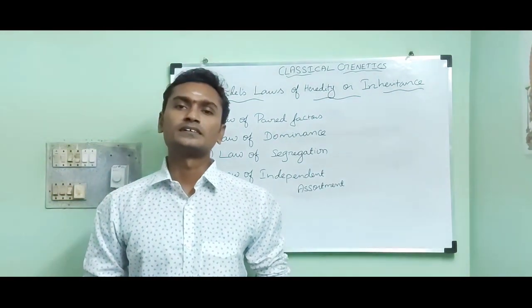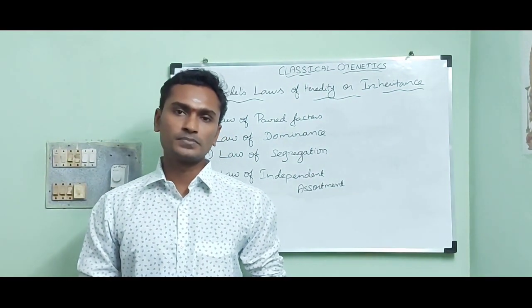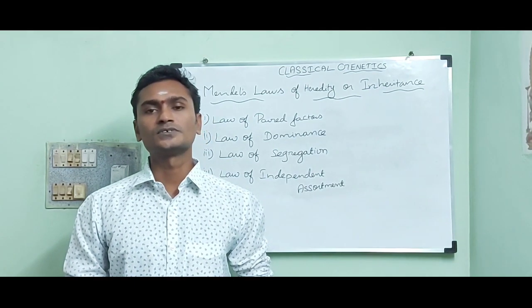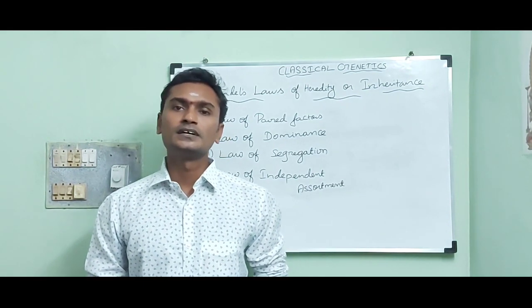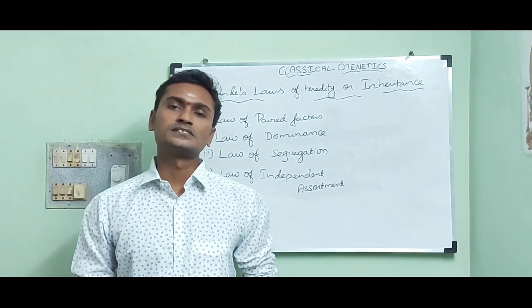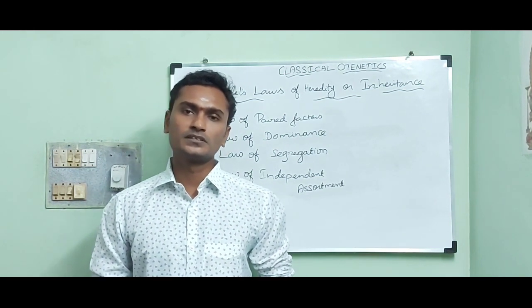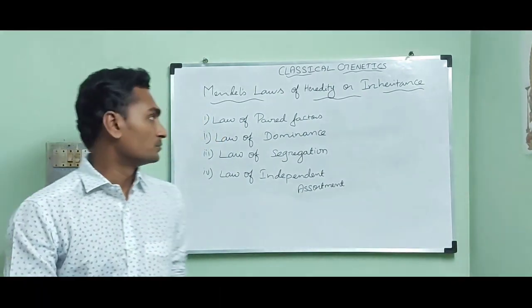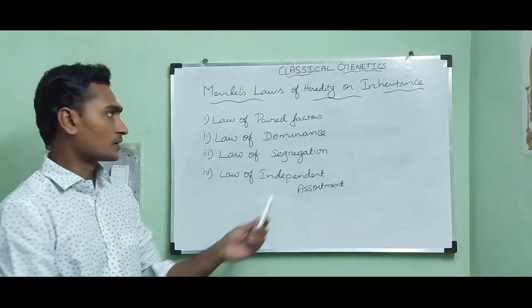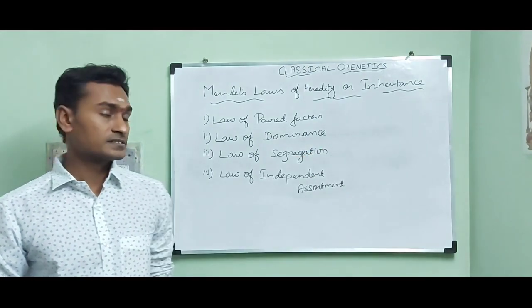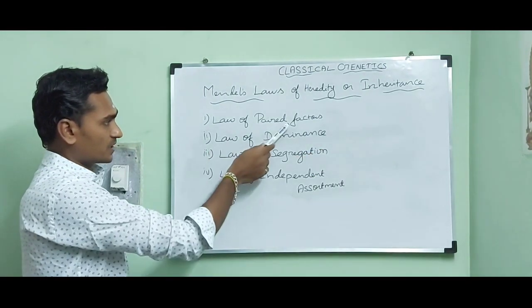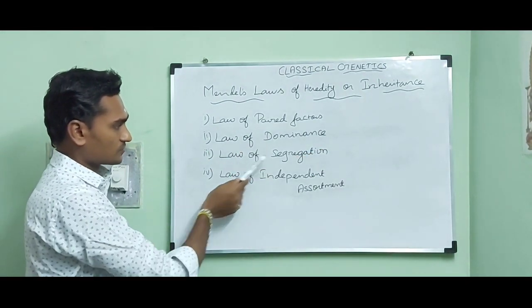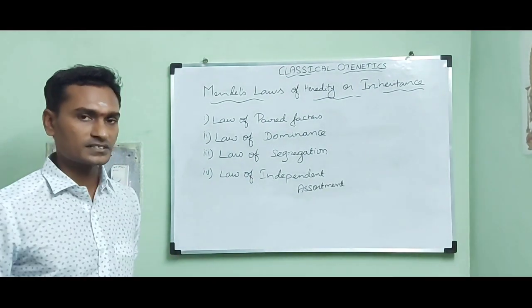Mendel conducted hybridization experiments on pea plants for 7 years and proposed 4 principles of inheritance. Later, the principles got the status of law, which was given by the biologist Karl Correns, and now it is called Mendel's laws of heredity or Mendel's laws of inheritance. The 4 laws are law of paired factors, law of dominance, law of segregation, and law of independent assortment.